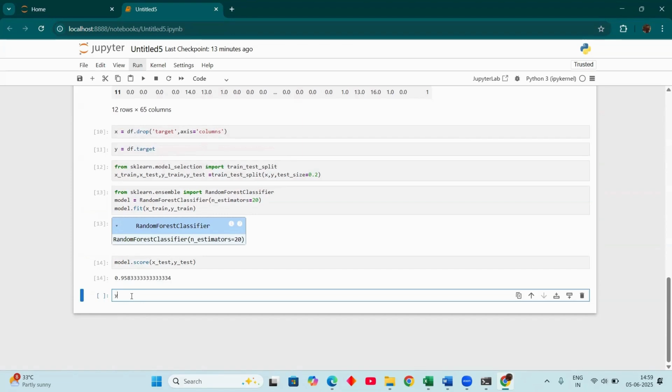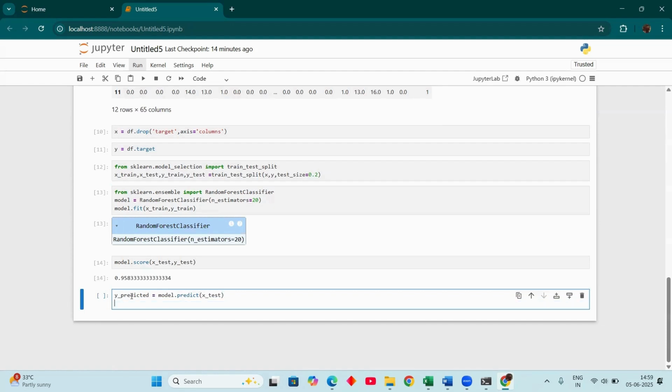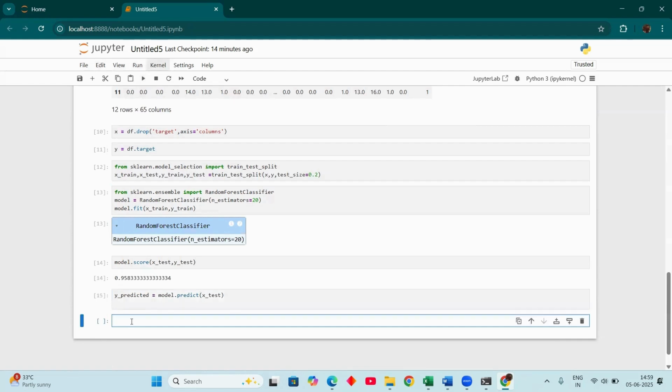Now the main step. We have a model of random forest. From the random forest, we want to predict the data. Now we can easily predict the data. Creating y_pred, equal to model.predict for x_test. On predicting the x_test, I'm assigning it to y_pred. From that we can see the prediction here.